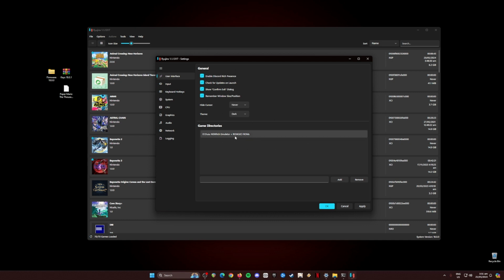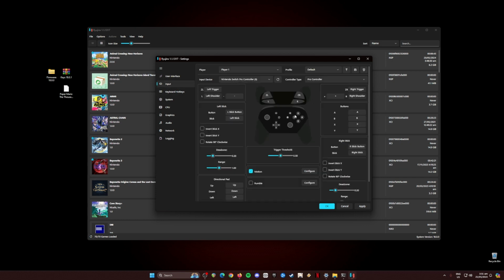Now, these are my settings for the General tab. Game directories could be anywhere on your PC as long as you have stored them in an SSD drive, because SSD is much faster than an HDD, and that the file format of the games are in XCI or NSP file format, because that is the only file format that Ryujinx supports.